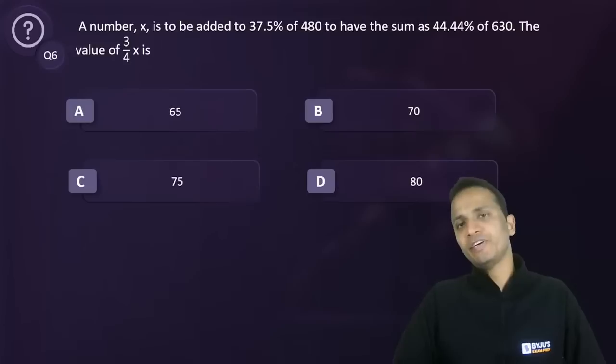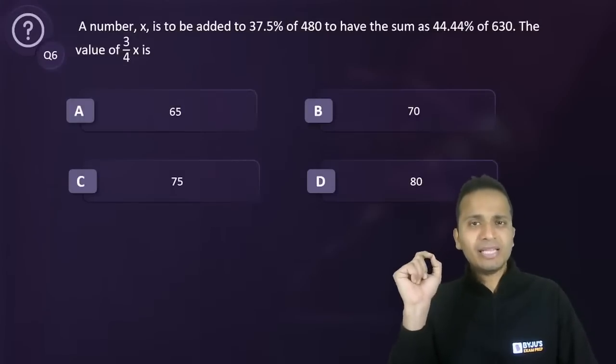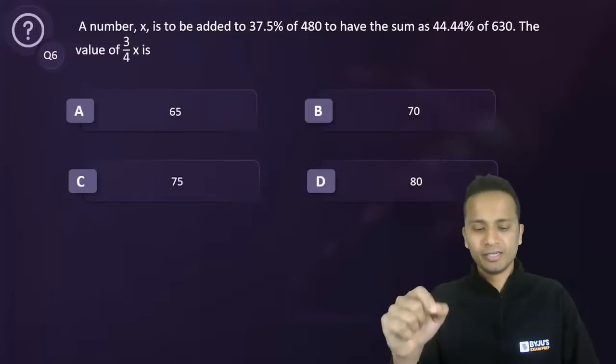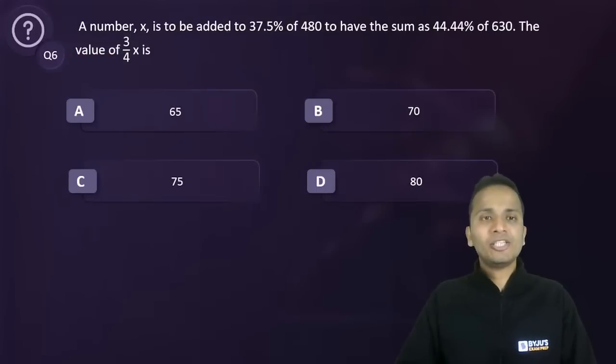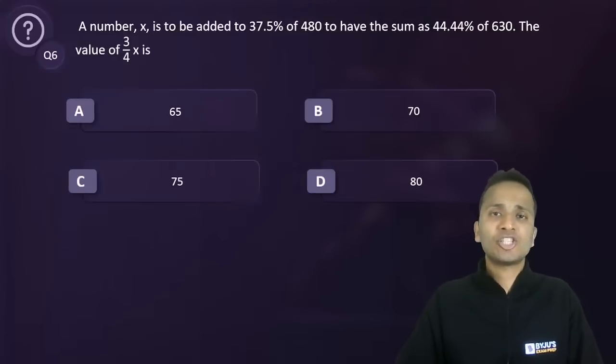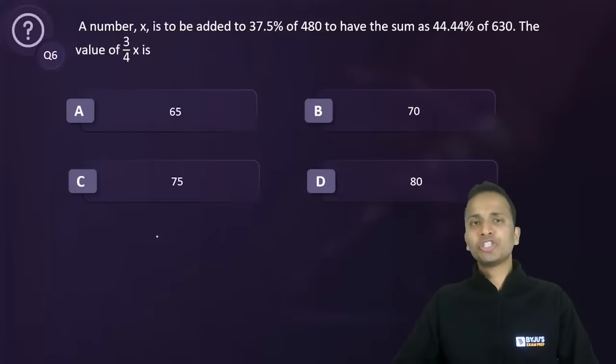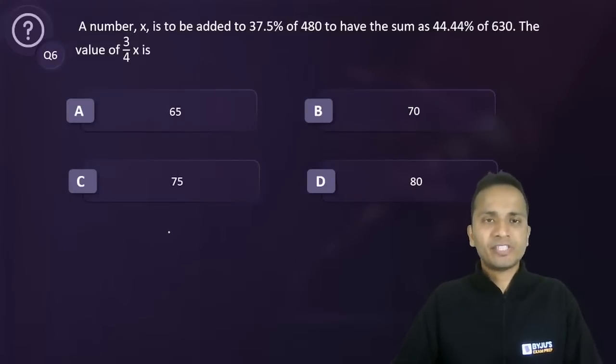So 37.5 percentage and 44.44 percentage. Looking at these percentages, there should be a bell that must ring in your mind. Try to make the calculations easy by converting these percentages into their fractional equivalents. Again, hardly a question of 45 seconds.